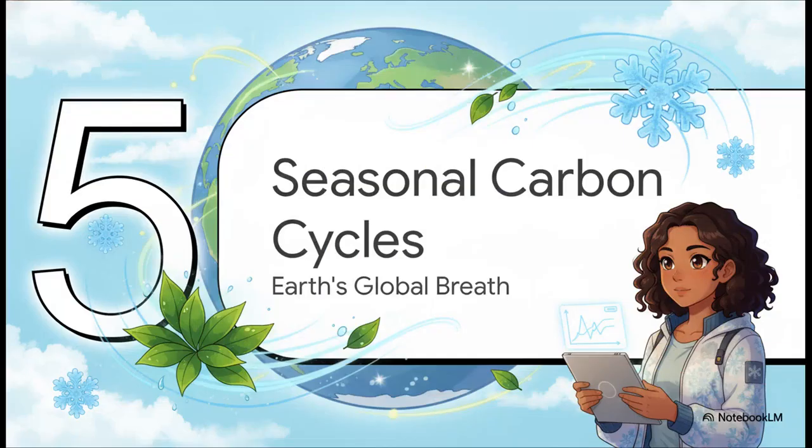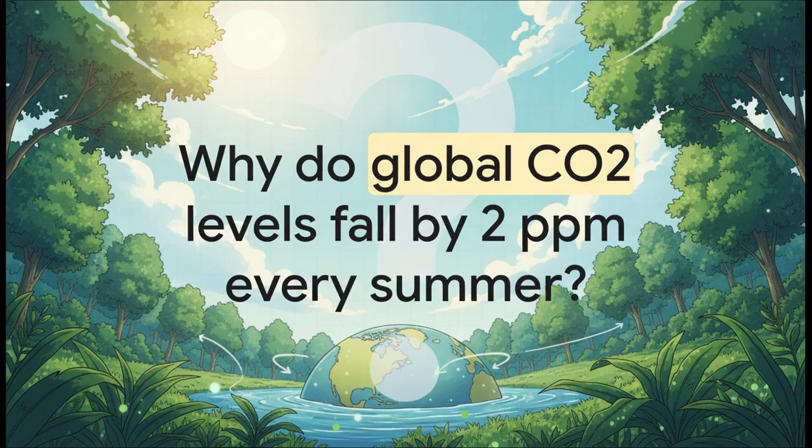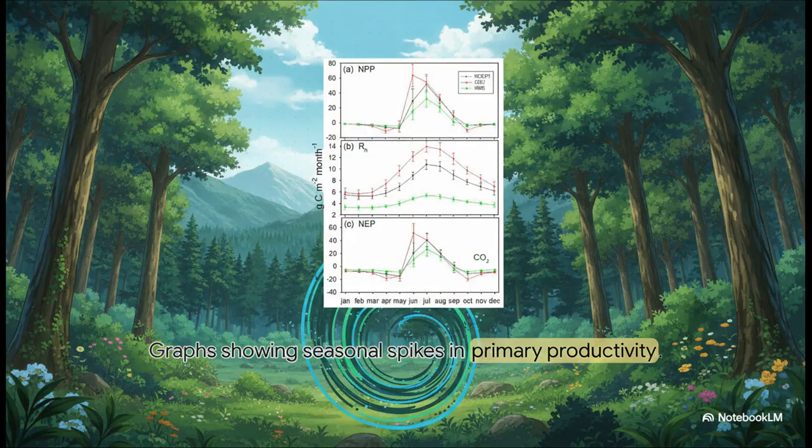Finally, Section 5. Let's explore how these exact same seasonal shifts dictate the global carbon cycle. Here is a classic revision question, and it trips students up all the time. What exactly causes atmospheric CO2 to drop so significantly, by roughly 2 parts per million, every single summer in the Northern Hemisphere? Any guesses? The answer is net primary productivity, or NPP.